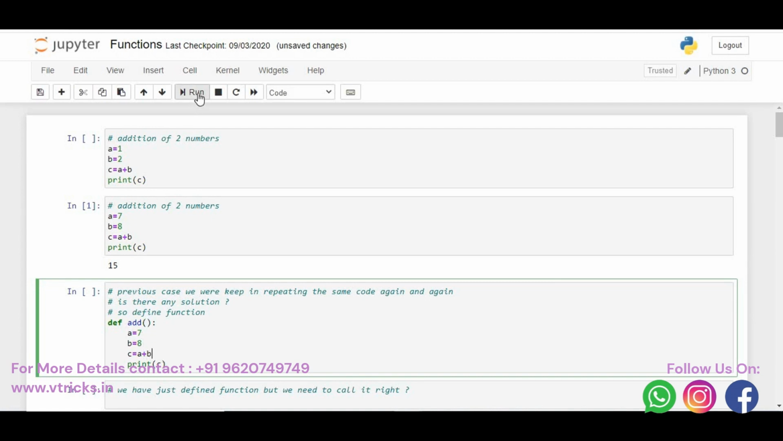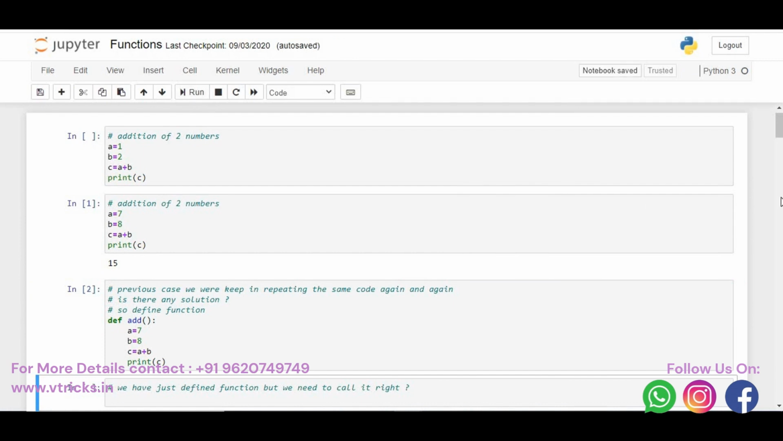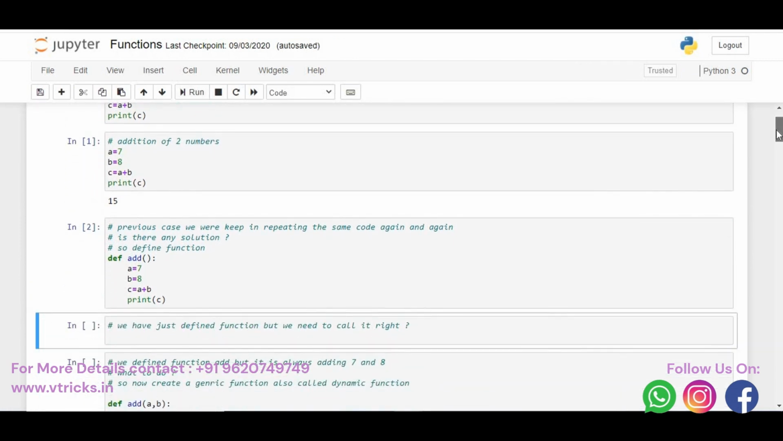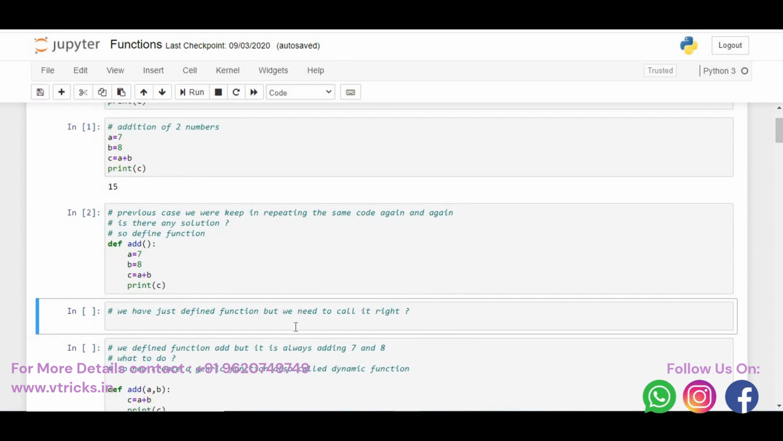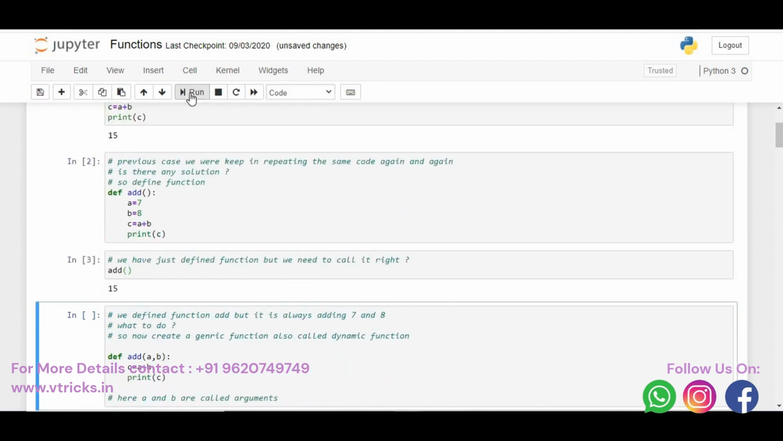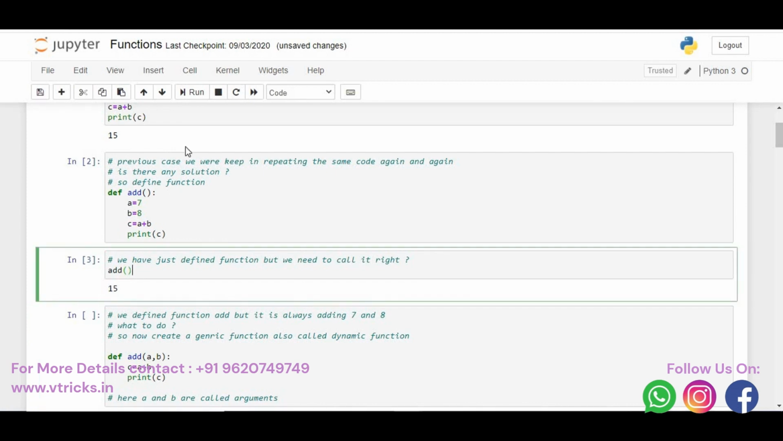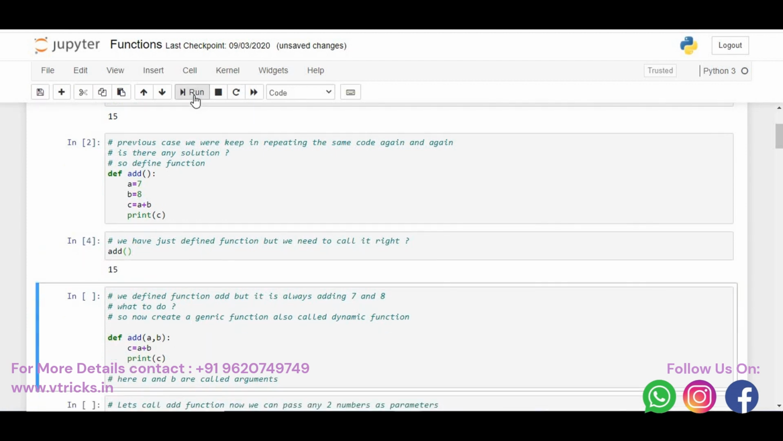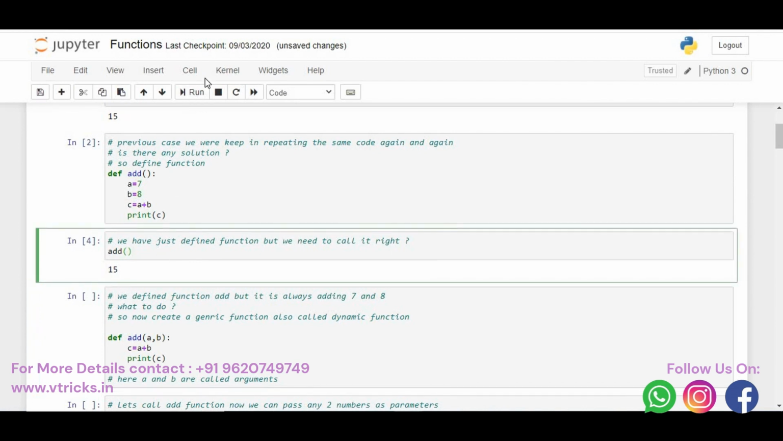If I run this now, you will not get any output. Why are you not getting any output? Because you just defined a function. Did you call it? No, right? So I need to call the function. How to call that function? Just say add. Now if you call the function add, we will see the output, which is 15, printed on the screen. Whenever I call the add function once again, you'll get 15 again.